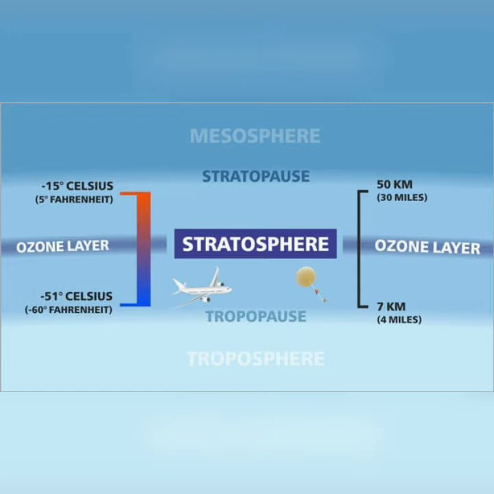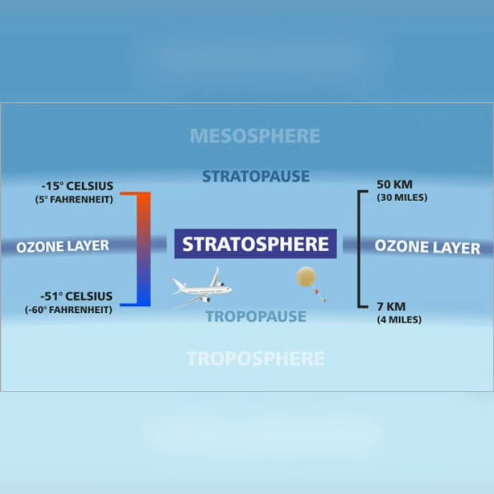of the earth. And this is a quiet and safe zone for aircraft to fly, as there are no disturbances due to weather conditions. The temperature in the lower part of this layer remains constant, but it increases in the upper part. The band of ozone gas in this layer protects us from the harmful ultraviolet rays from the sun.